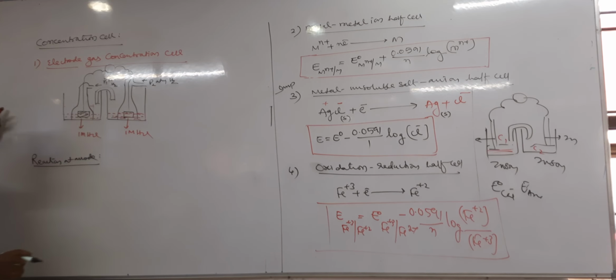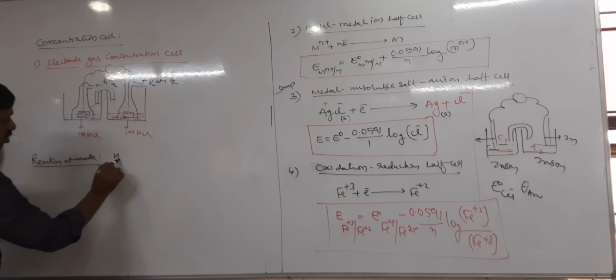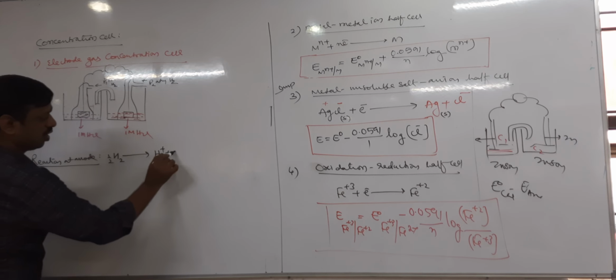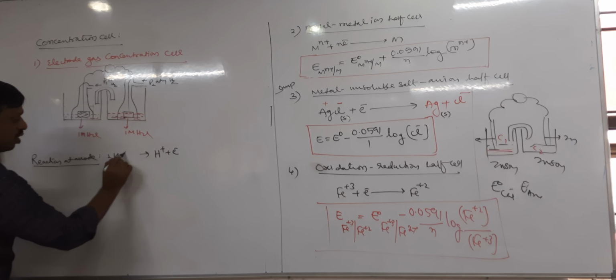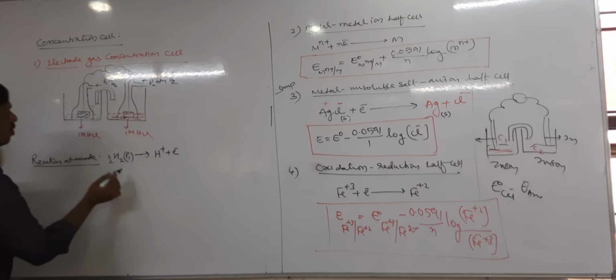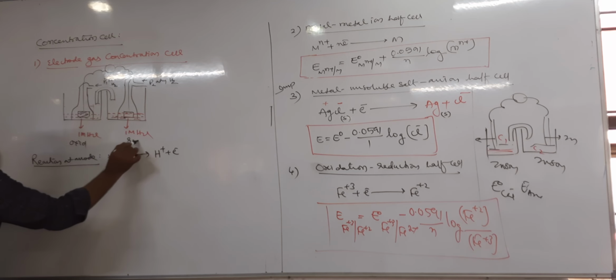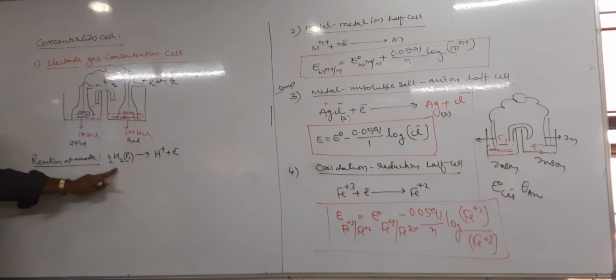Reaction at anode. Anode is oxidation, no? There is hydrogen, so hydrogen undergoes oxidation: half H2 gives rise to H+ and electron. But what is the pressure of half H2? Can I take P1? This is the oxidation half cell, and in the oxidation half cell, P1 is the pressure we have taken. Therefore, it is half H2 (P1) gives H+ and electron.